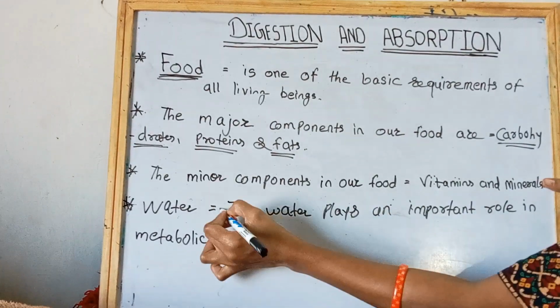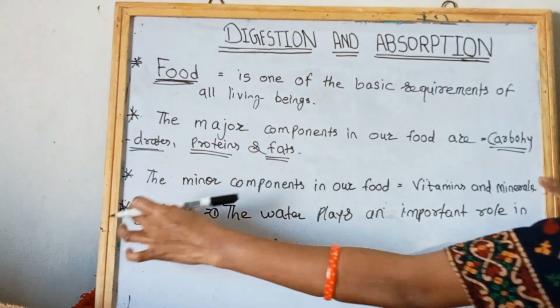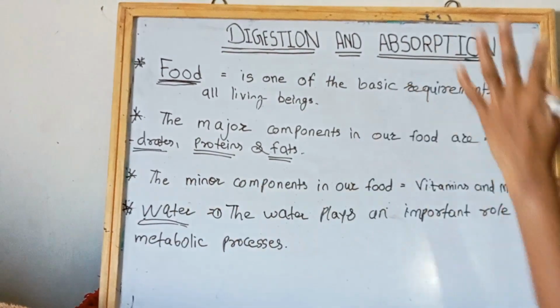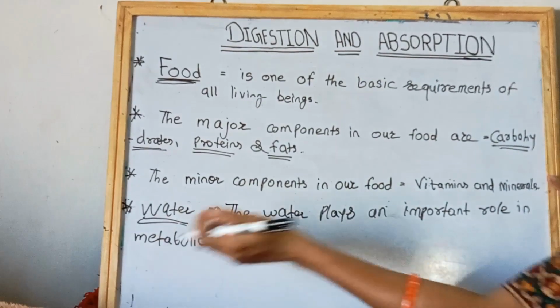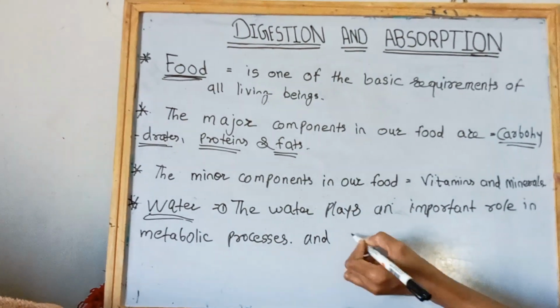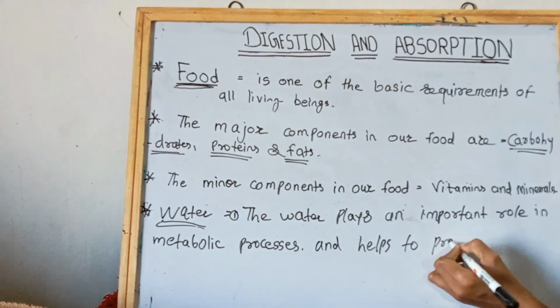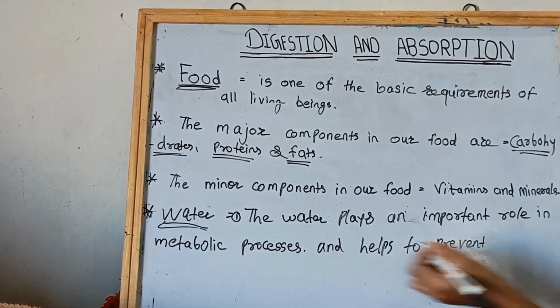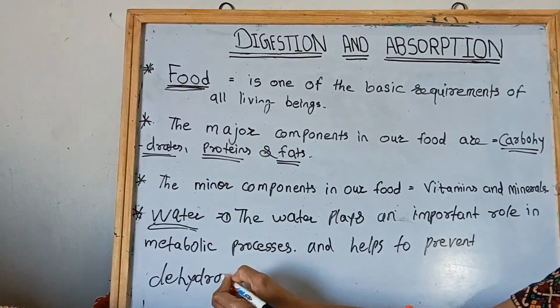Okay, look at here, first one, the water. We have written here water. Then what is the use of water? The water plays an important role in metabolic processes and helps to prevent dehydration.